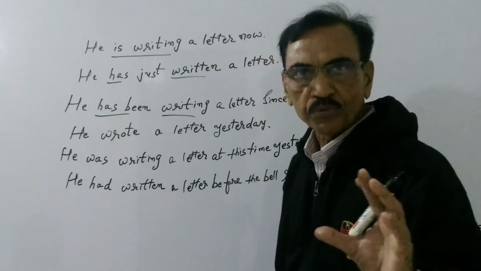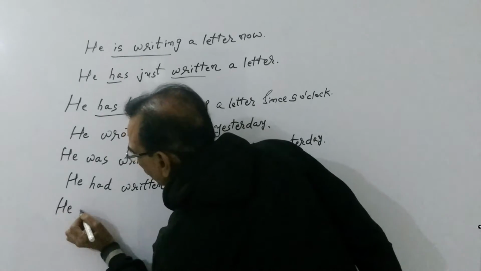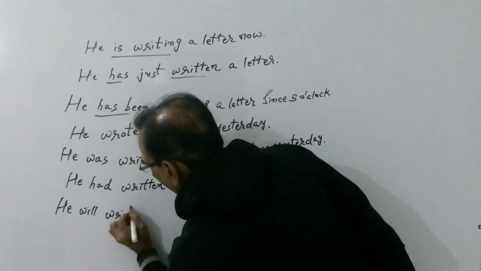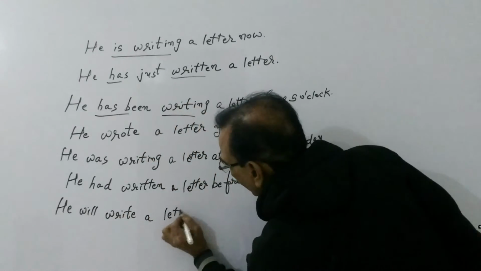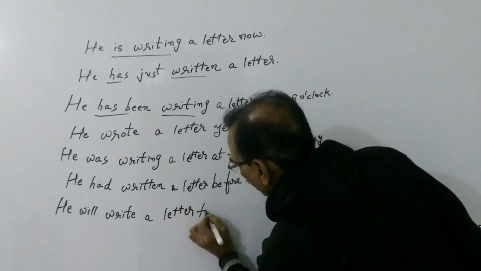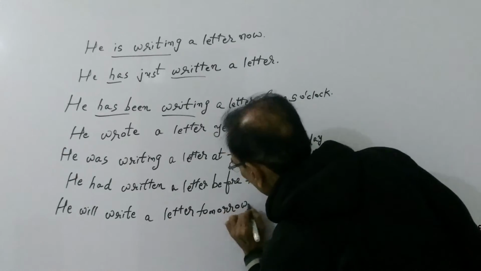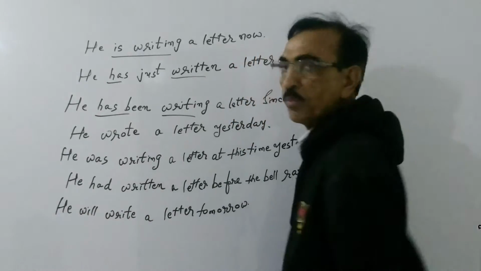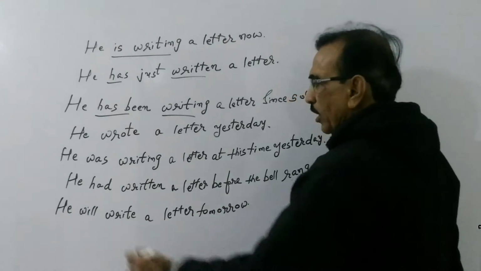Now simple future tense, friend. So he will write a letter tomorrow. This is simple future tense. In simple future tense, we use shall or will as a helping verb, and the first form of the verb or the basic form of the verb will be as the main verb. He will write a letter.